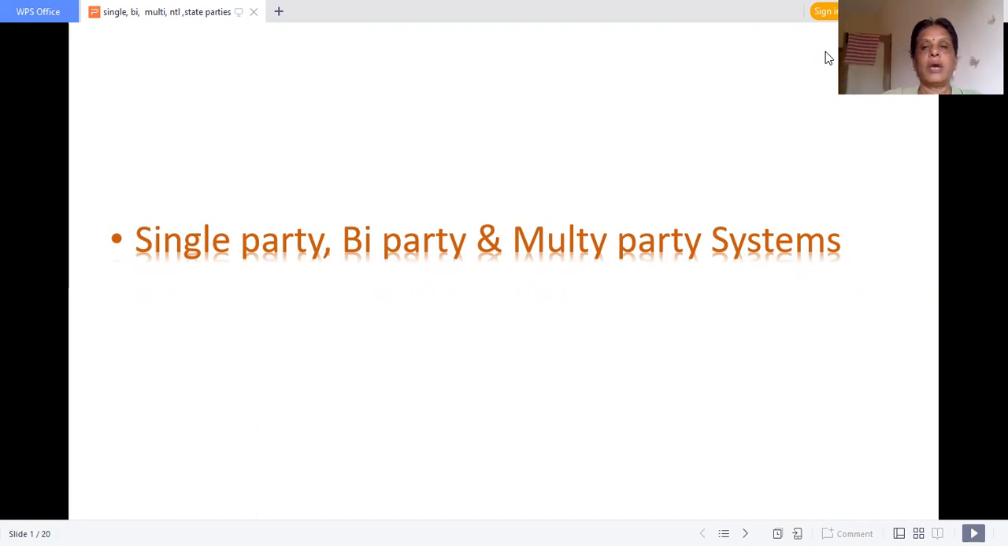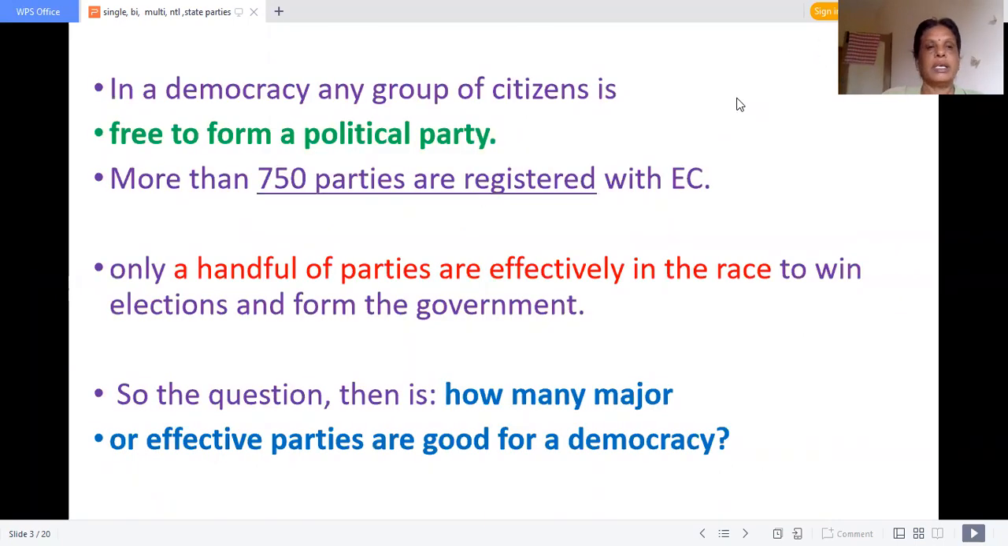Okay children, now let us move on to the meaning of single party system. In a democracy, any group of citizens is free to form a political party. Everybody is free to form a political party. This is a fundamental right. In India, we have more than 750 parties which are registered with the Election Commission. But all the 750 parties are not effective. They are not major and effective parties.